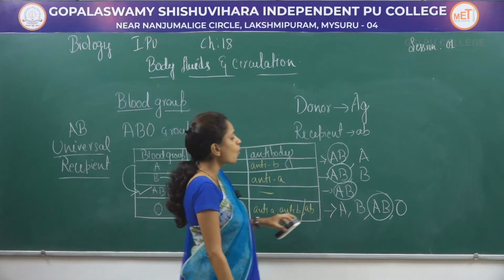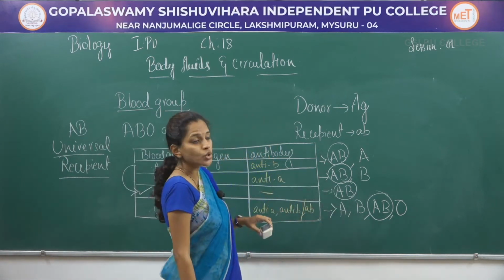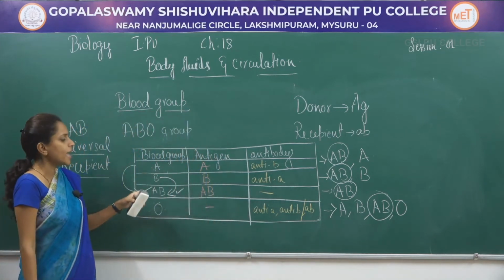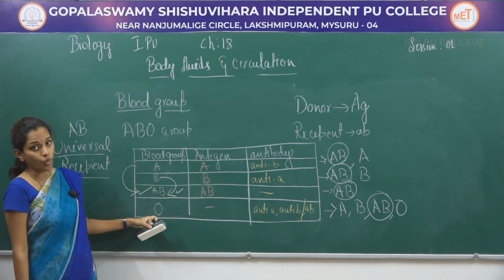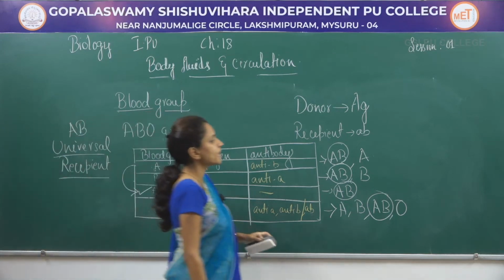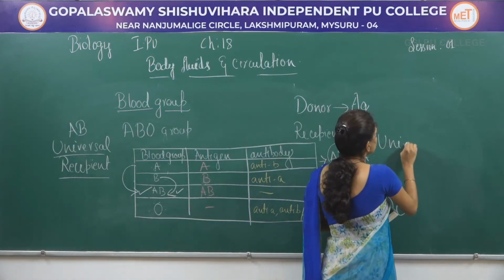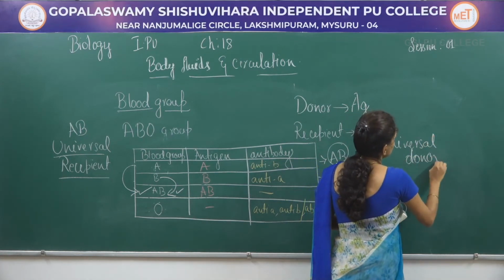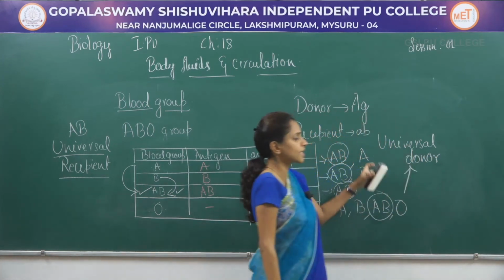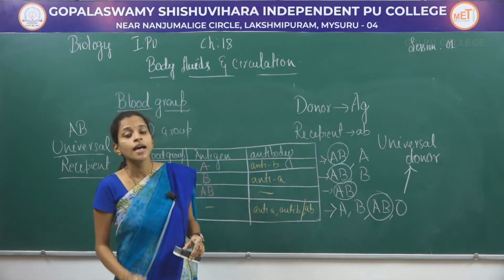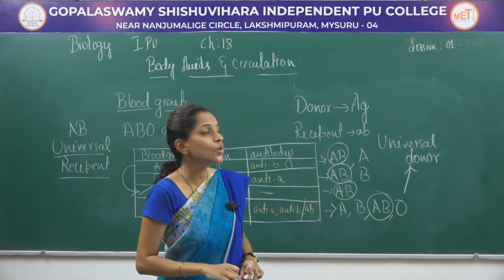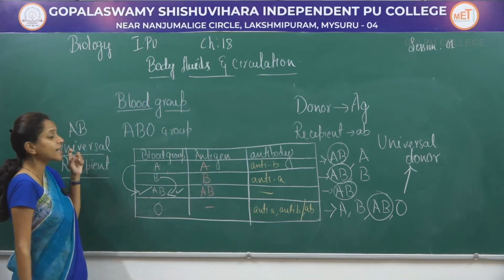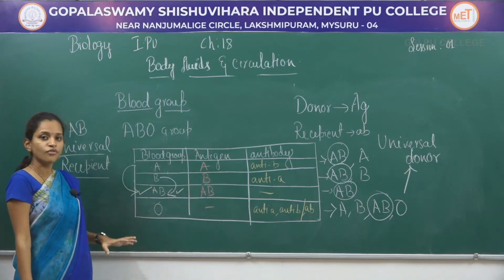Now O blood group can donate blood to A, B, AB as well as O. That is why O can be considered as universal donor. O blood group is considered as universal donor because they can give blood to any of the 4 blood groups, whereas AB can receive the blood from any of the 4 groups.